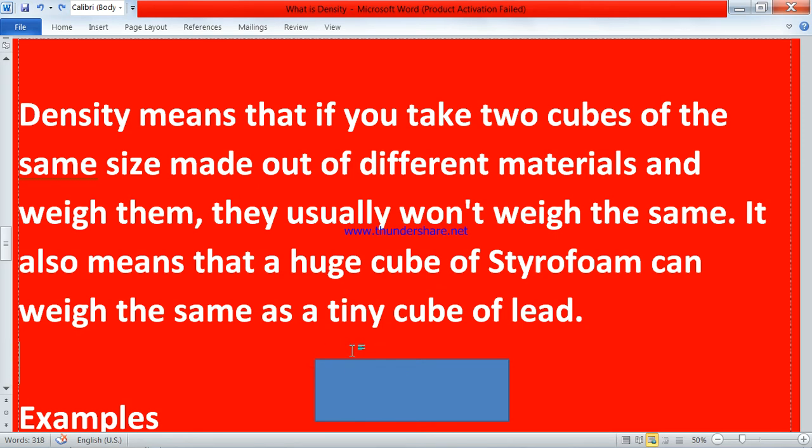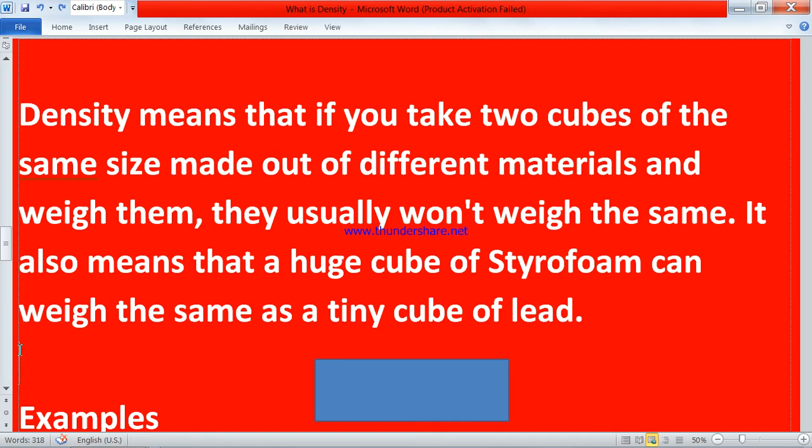So you take a sponge and a cube iron weight of the same shape and size. You keep them on a physical balance. What do you see? The iron weight is heavier than the foam sponge. So what does it prove?